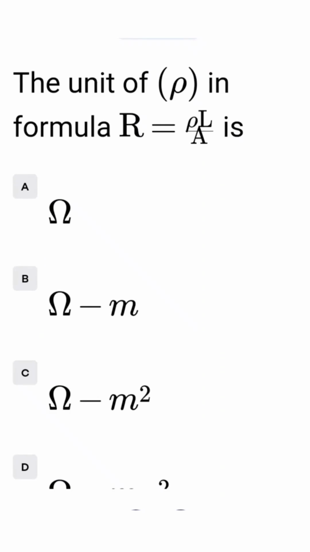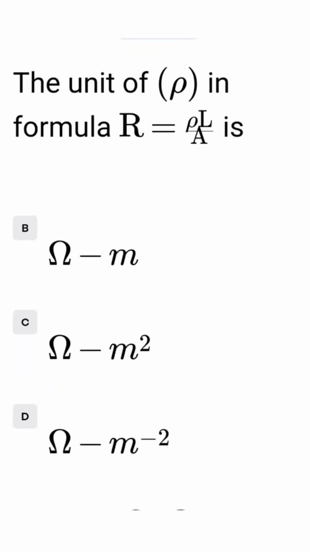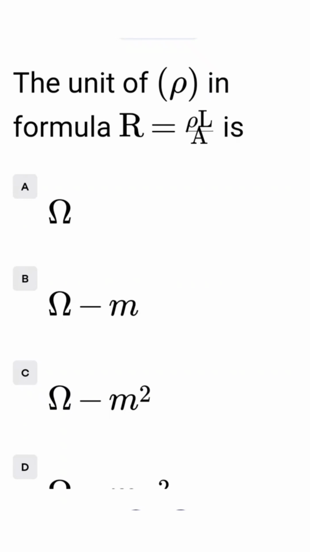The unit of specific resistivity in the formula R equals rho L over A is: option A ohm, option B ohm per meter, option C ohm per meter square, option D ohm per meter square. The correct answer is ohm per meter, that is in option B. So we tick at option B.